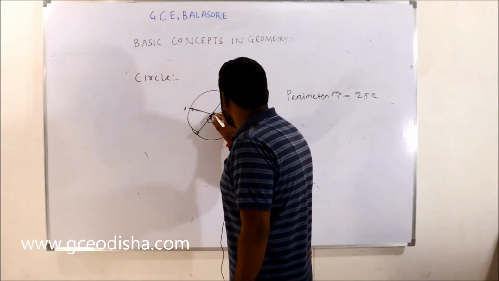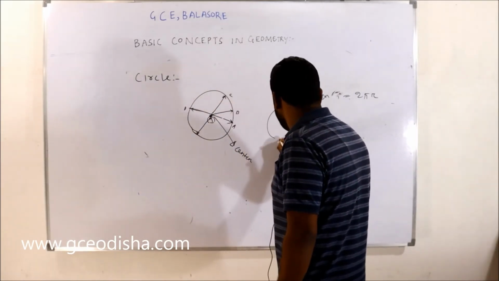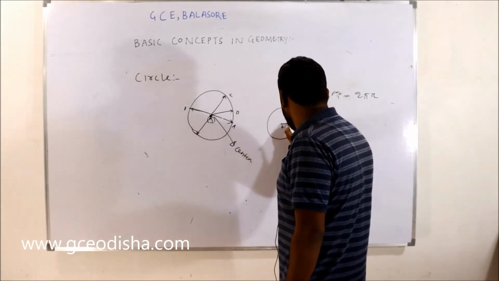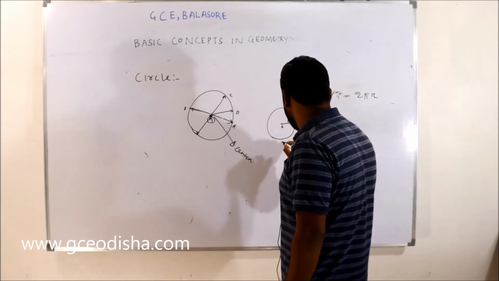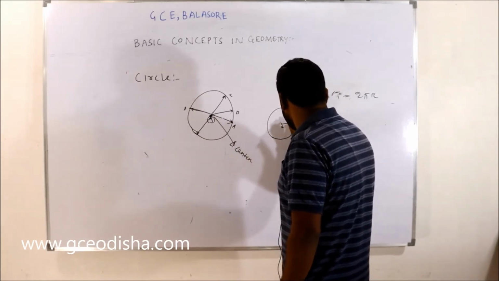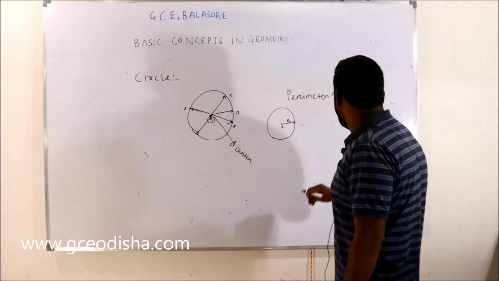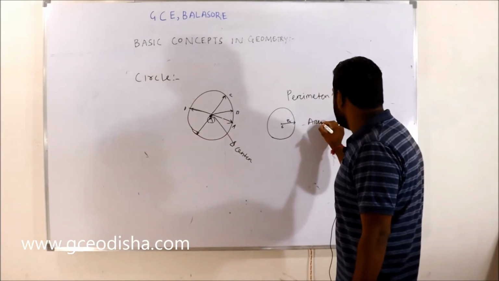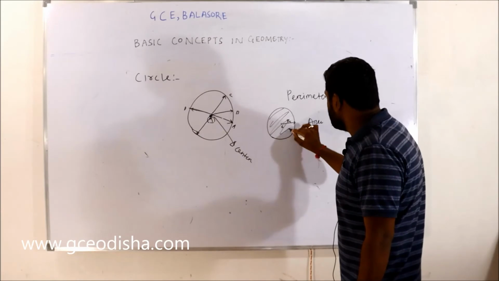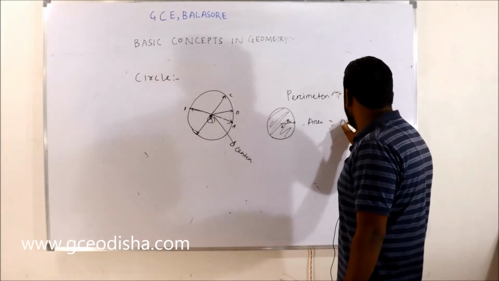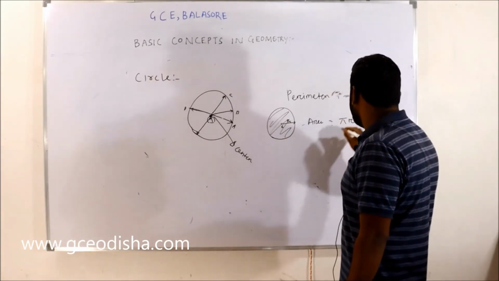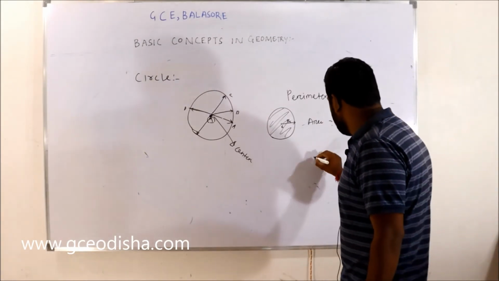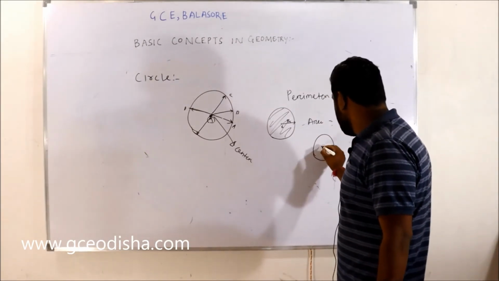R is the distance, like if you consider this is a circle, this is a point C, the center, and this point is R, the radius. This is the perimeter. If you consider the total area, this is equal to pi r square, right? And there is another term, this is a circle, right?